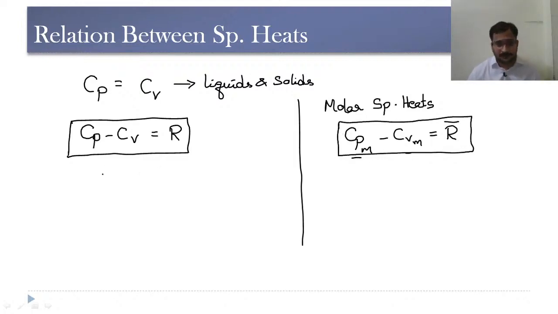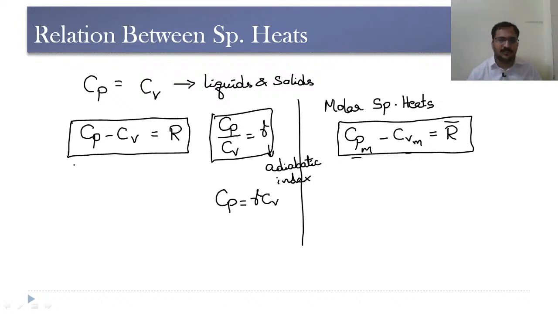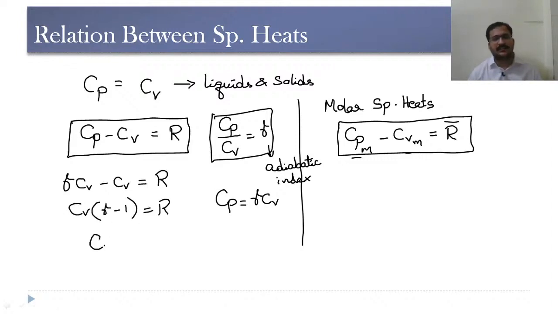Then the ratio of these specific heats, Cp by Cv, we call gamma, which is also called the adiabatic index or ratio of specific heats. If you observe this carefully, Cp is equal to gamma Cv. Substituting in the expression, gamma Cv minus Cv is equal to R, Cv into gamma minus 1 is equal to R, and Cv is equal to R by gamma minus 1.